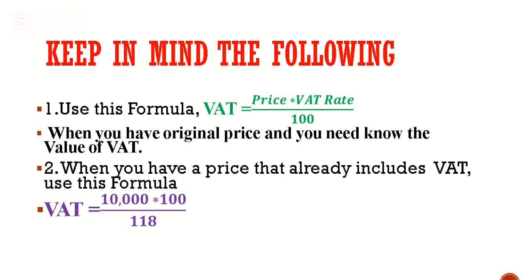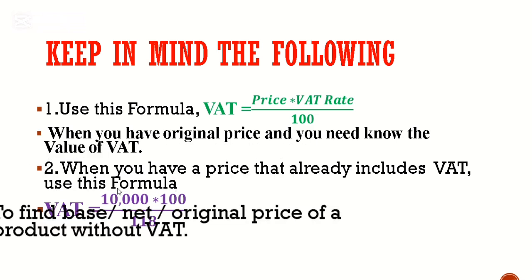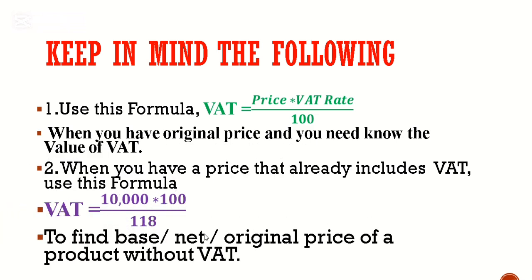Sometimes people get confused about the difference between those two formulas. One is times 18, another one is times 100 over this amount. So you will use this when you have a price that already includes VAT, just to find the base or net or original price of a product without VAT.